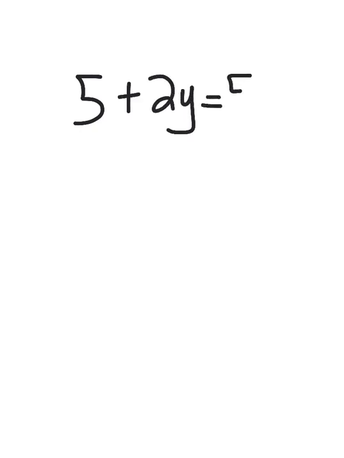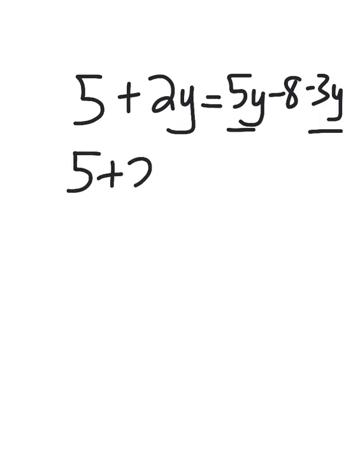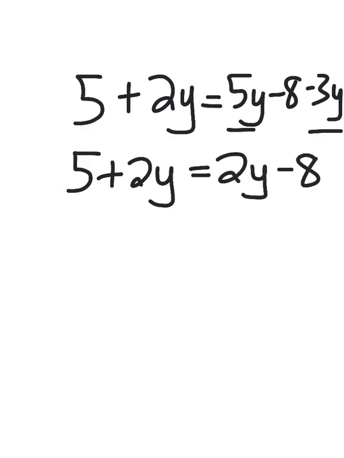Okay, example 4. Let's say I have 5 plus 2y equals 5y minus 8 minus 3y. First thing I would do is combine my variable terms on this side. So I have 5 plus 2y equals 2y minus 8. Now I would move my variable terms together. So I have negative 2y.